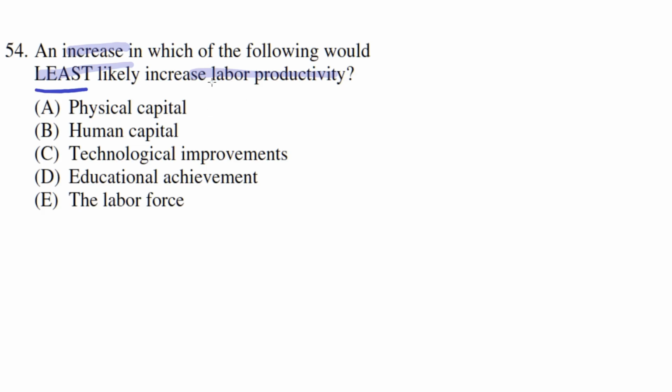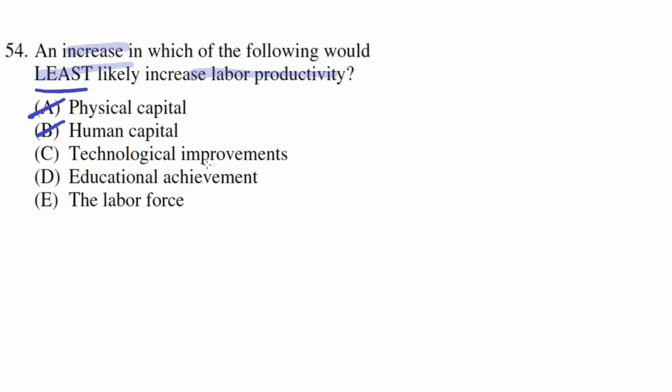This would definitely improve labor productivity because physical capital refers to the actual tools that the laborers use. So an increase in these tools would mean that the labor productivity would increase. So A is incorrect. B, human capital. This is also likely to increase labor productivity by a lot, because human capital refers to knowledge and experience. An increase in this means that they would definitely have greater productivity. So B is also incorrect.